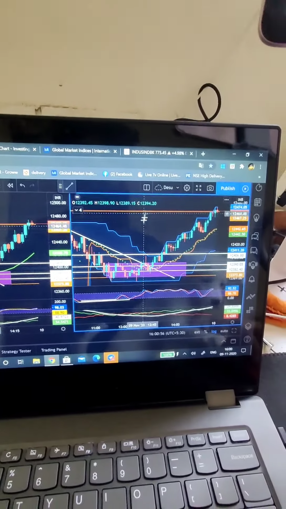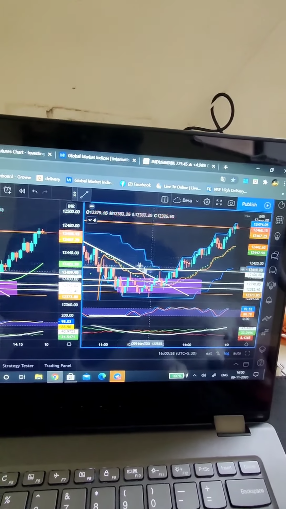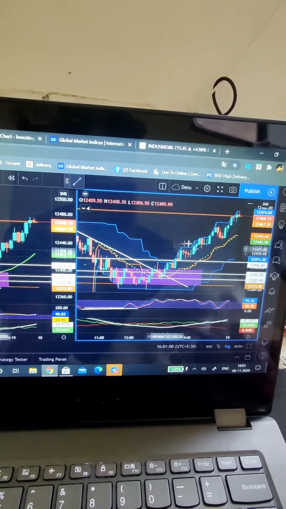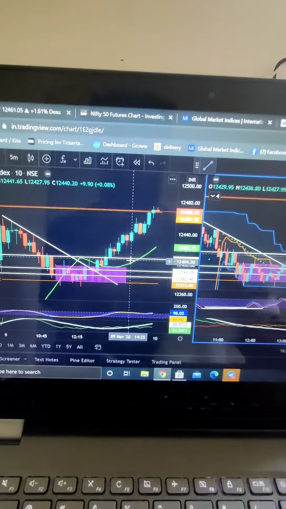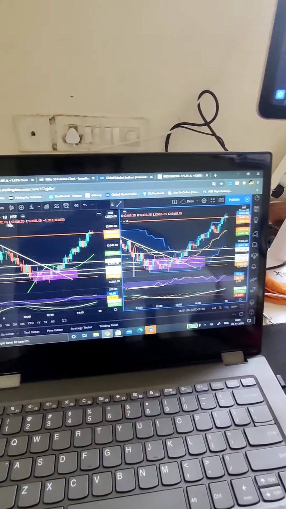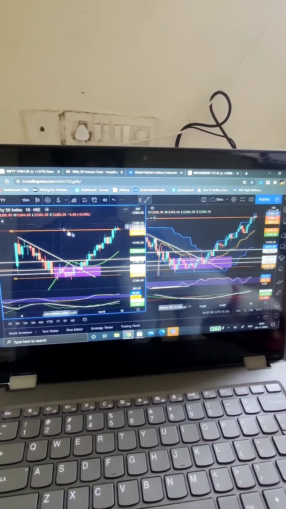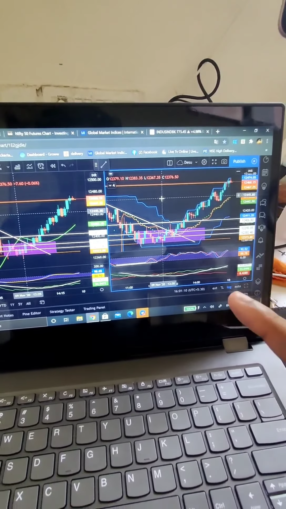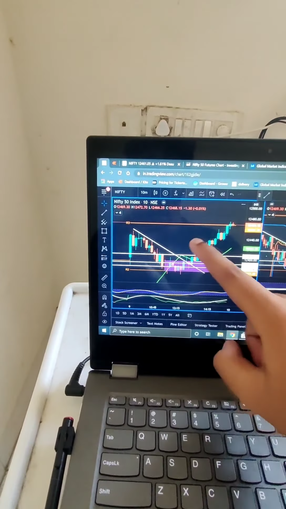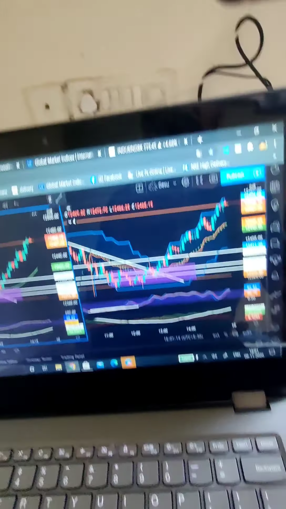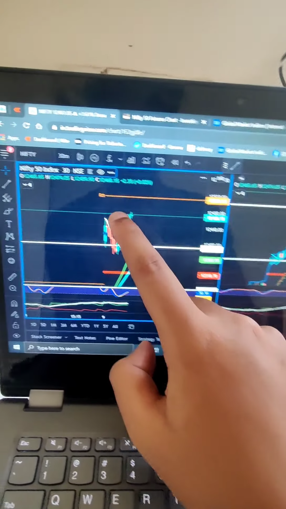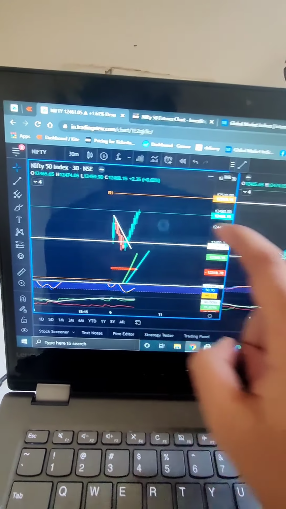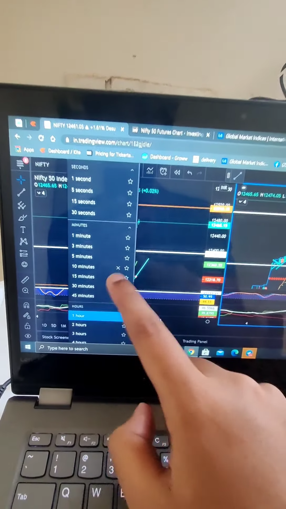And if it looks messy to you, it's not to me because I am getting used to it, with the indicators also suggesting me whether to take the trade or not, or how strong is the trend over here. And the time frame analysis which I do is first the 5 minutes over here. The next one is the 10 minutes chart over here which you're seeing, and the next one over here, if I just show you, is a 30 minutes chart, and the next chart would be for the 1 hour, right?